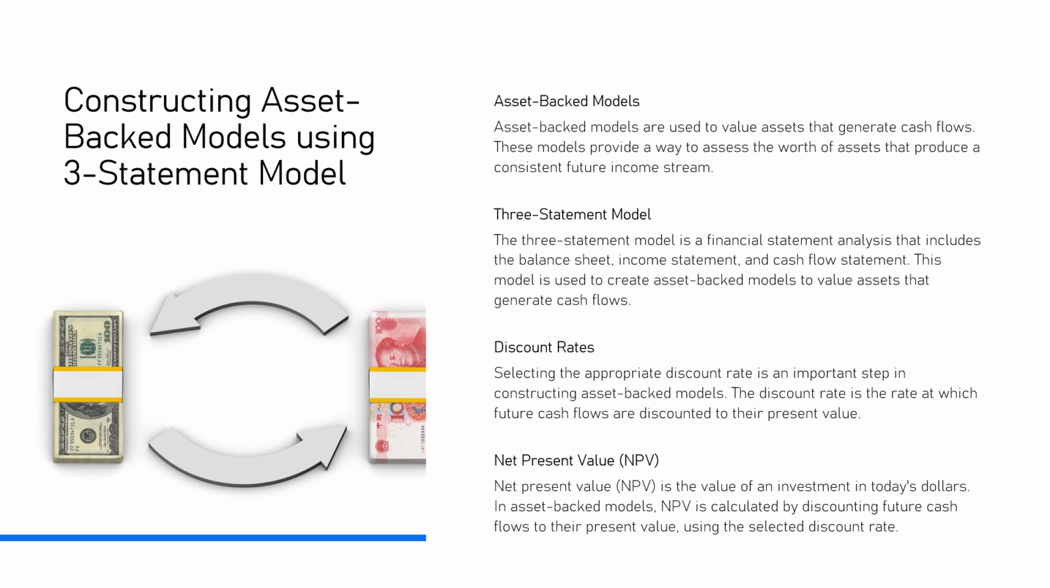Three-statement model. A three-statement model is a financial statement analysis that includes the balance sheet, income statement, and cash flow statement. This model is used to create asset-backed models to value assets that generate cash flows. Discount rates. Selecting the appropriate discount rate is an important step in constructing asset-backed models. The discount rate is the rate at which future cash flows are discounted to the present value.